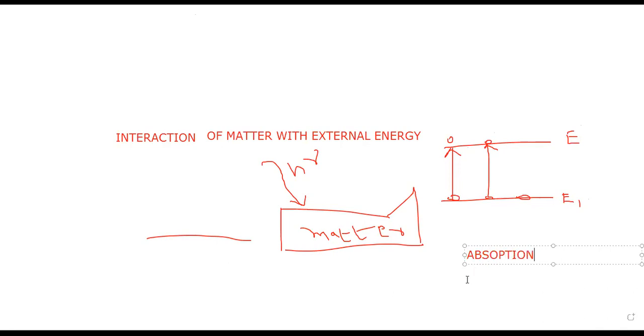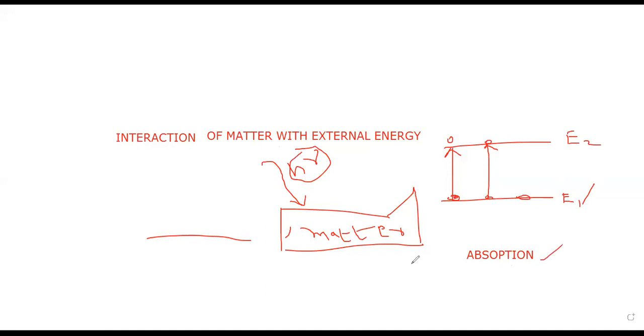Process is called absorption. So here, to move the atoms from ground level E1 to excited level E2, what we do is interact the matter with external light energy. Due to that, some radiation density is absorbed by the matter surface. Due to that, a few atoms jump from ground level to excited level without emitting any radiation. This process is known as absorption.